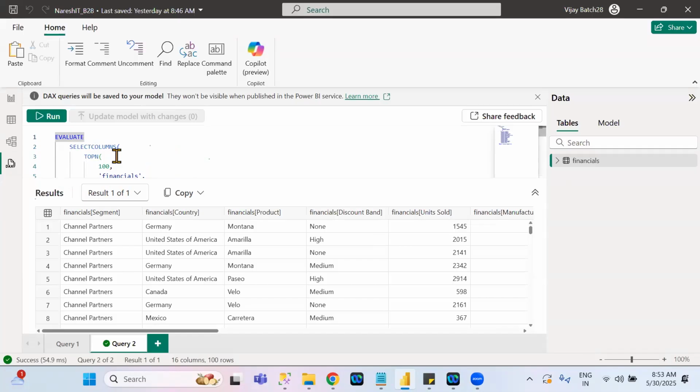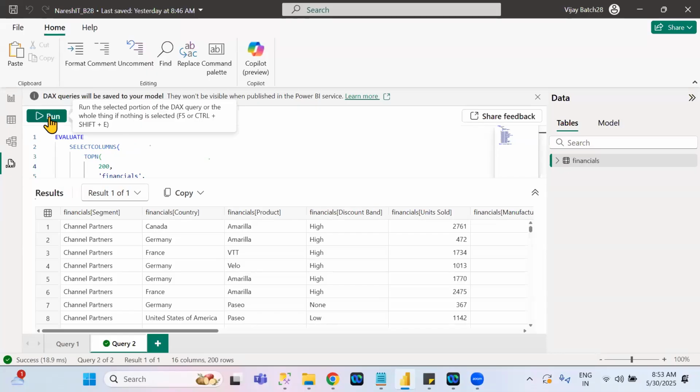Vijay, you are asking, I want to see top 200 or 300 or 400. But that option is not available. Only top 100. Whenever you click on top 100, immediately this is the DAX query. In this DAX query, you will see 100, right? This is editable. You can change 100 to 200 and click on run. 200 records. If you give 300, 300 like that. Most of the time, this option is not at all useful.